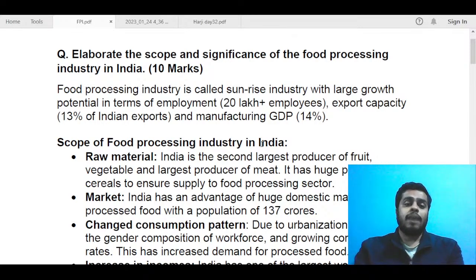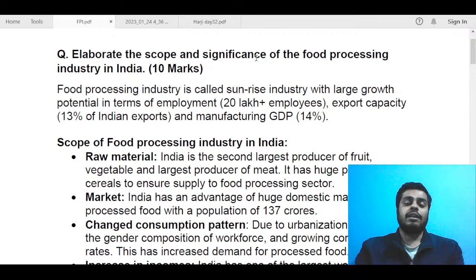So the question was: elaborate the scope and significance of the food processing industry in India. You just needed to write about the scope and significance. The question was not complex any bit because it was clearly mentioned that they wanted to know about the scope and the significance of the food processing industry in India. So you had just to paper the answer with some data wherever possible, like what is the current status of the food processing industry and what all it can achieve.